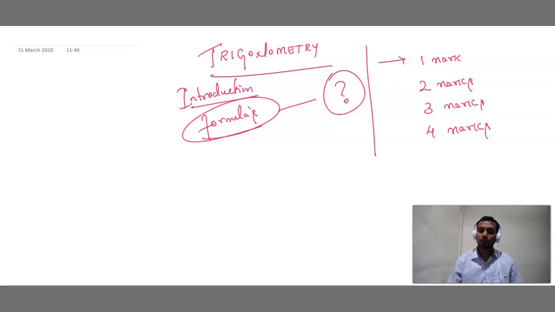Done? So in this chapter we are going to study with different sessions, covering which questions carry 1 mark, 2 marks, 3 marks, and 4 marks. Done? So children, from now onwards you should not hate the subject. Now you have to love trigonometry.